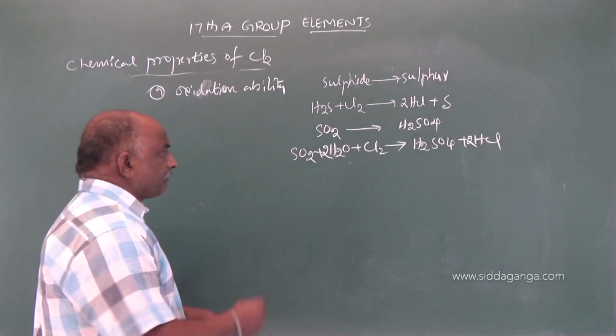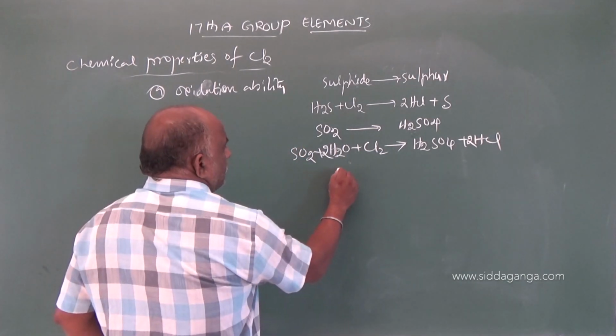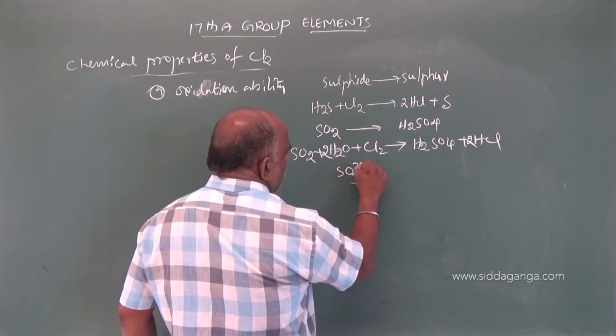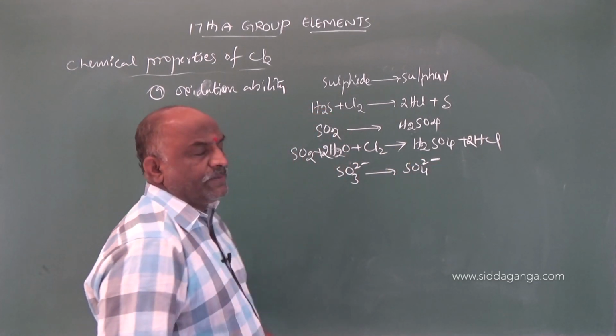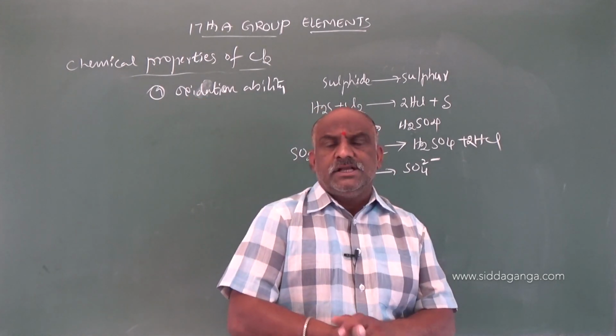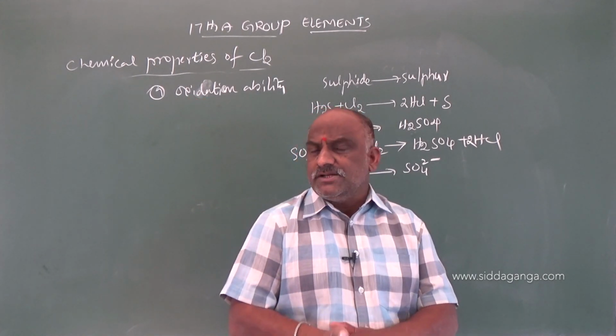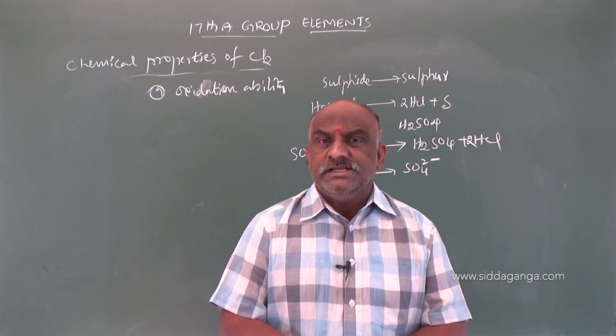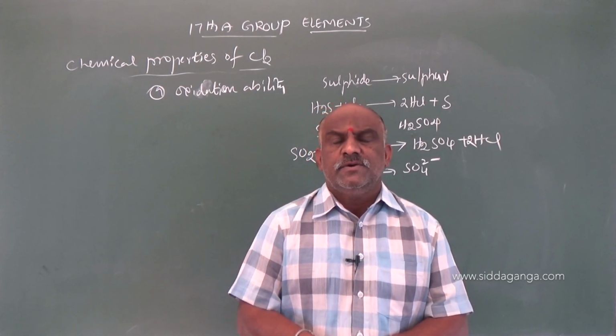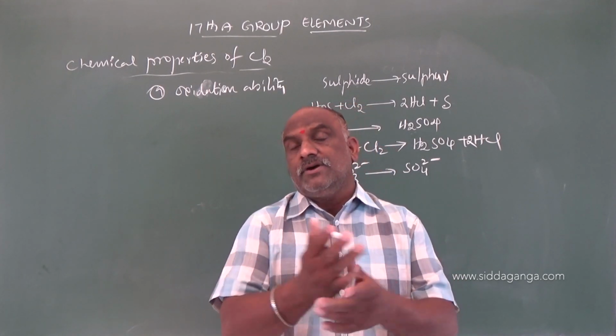And sulfite, SO3 2-, oxidized to sulfate. Sulfite means sodium sulfite. Because moist chlorine acts as an oxidizing agent. Moist chlorine acts as what? Oxidizing agent. It liberates one oxygen. Which oxygen?